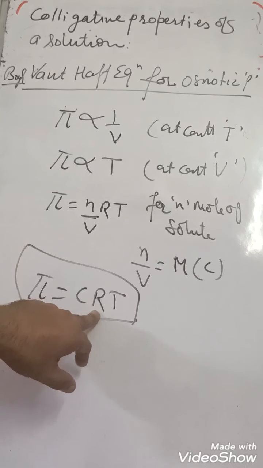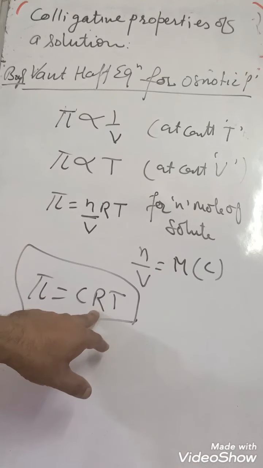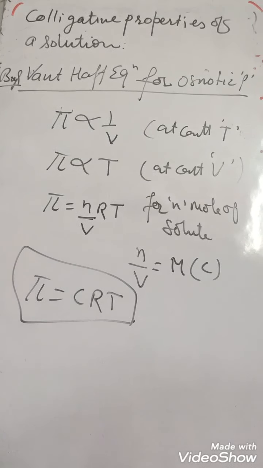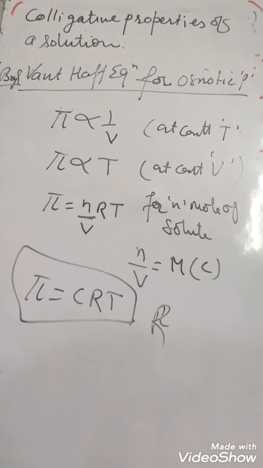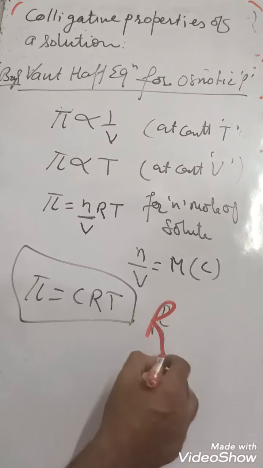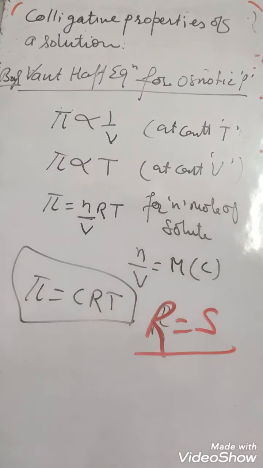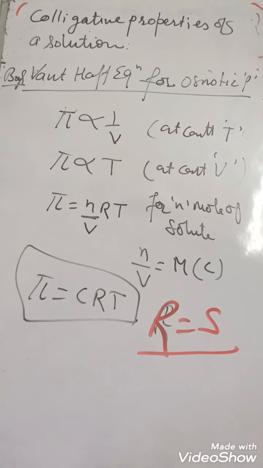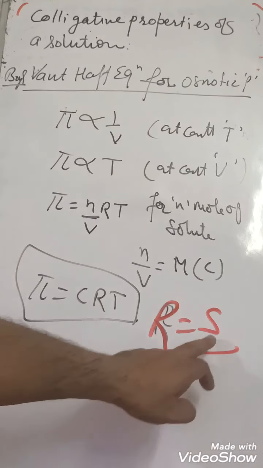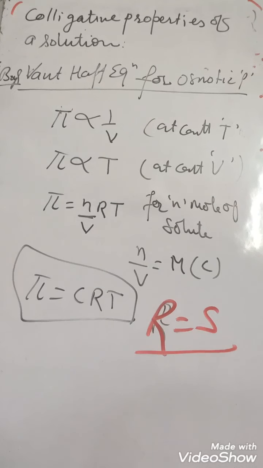In some books, R is written as S. In some books we write R is equal to S. R is, in case of gas, the universal gas constant. So here R is the universal solution constant, or S, universal solution constant.